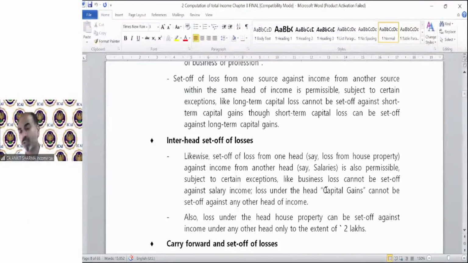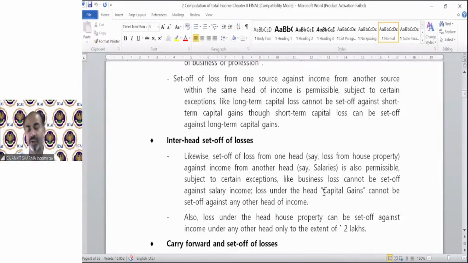Fine, I'm just scrolling through it because we need not discuss these topics. These topics have already been discussed in the separate, individual chapters related to them. You already know the provisions regarding all these topics.